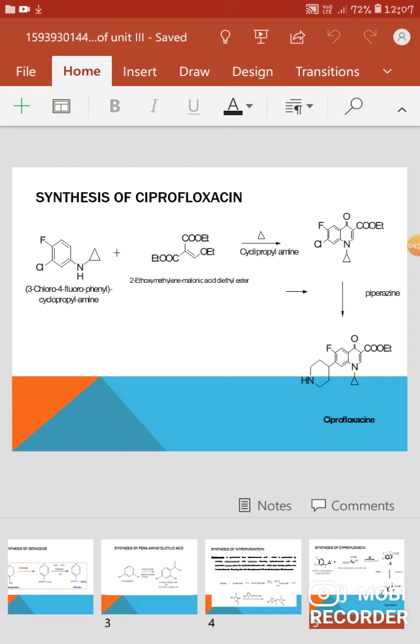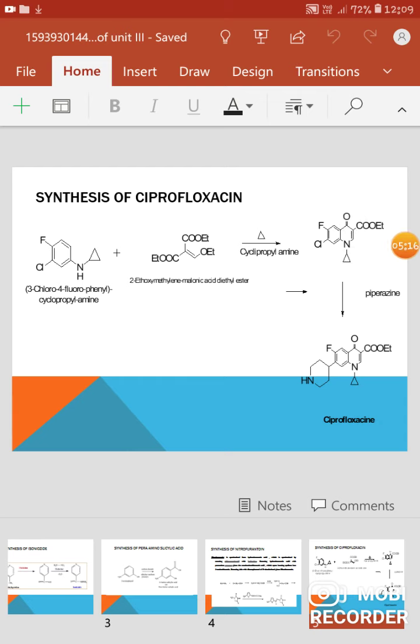So the basic synthesis of ciprofloxacin is when 3-chloro-4-chlorophenyl cyclopropylamine reacts with ethoxymethylene malonic acid diethyl ester in the presence of cyclopropylamine. Upon heating it will give a cyclized intermediate, and further, when treated with piperazine, it will finally form ciprofloxacin. So ciprofloxacin is an antibiotic.